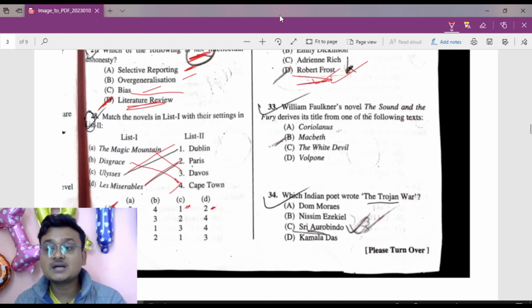William Faulkner's novel The Sound and the Fury. It is very easy. That derives the title from one of the following texts. It is Macbeth. Okay. So option number B is the right answer.